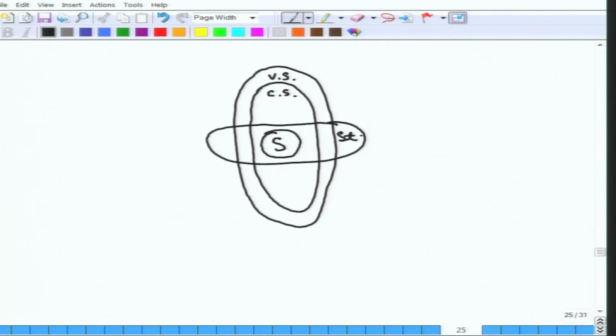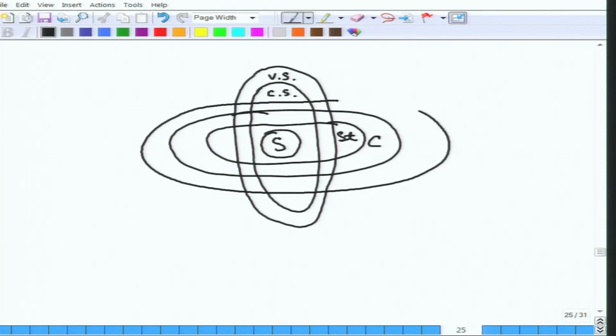What does it mean? There are schedules which are strict but neither view serializable nor conflict serializable. Then there can be strict schedules which are view serializable but not conflict serializable. Then there are strict schedules that are conflict serializable, and that means of course view serializable, and so on and so forth. Then there can be cascadeless, and then finally recoverable.